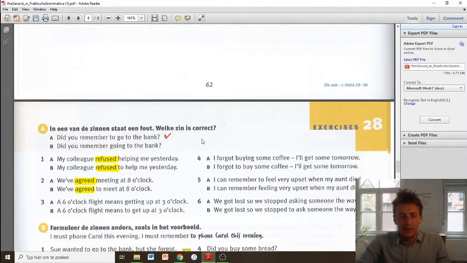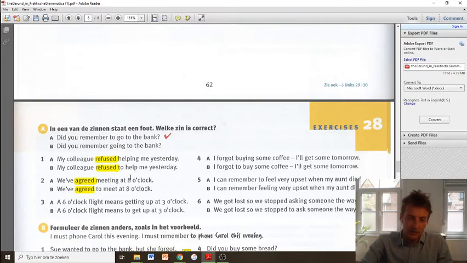And then we do a few exercises and we follow the same idea, so we'll finish a few and then it's up to you to finish the rest. Let's have a look at this one. So we get two options here and we have to tick the correct one. This is my colleague refused helping me yesterday, or my colleague refused to help me yesterday.